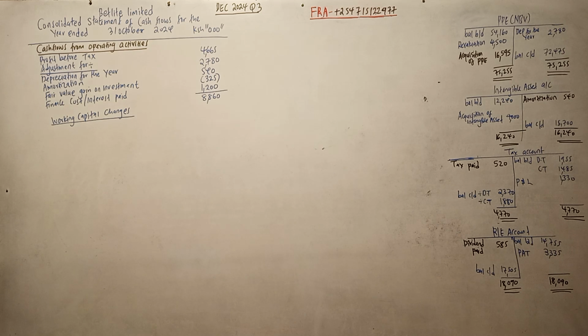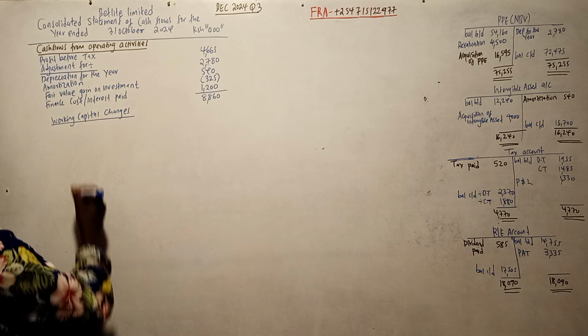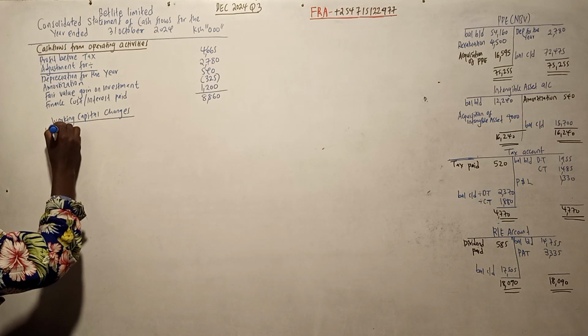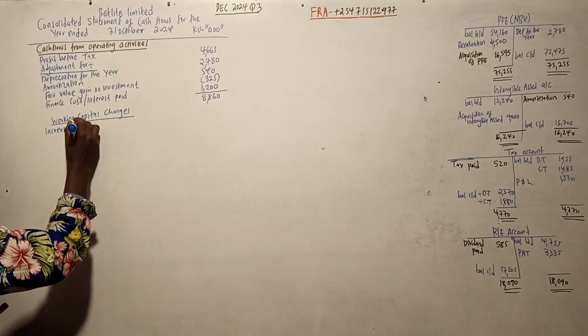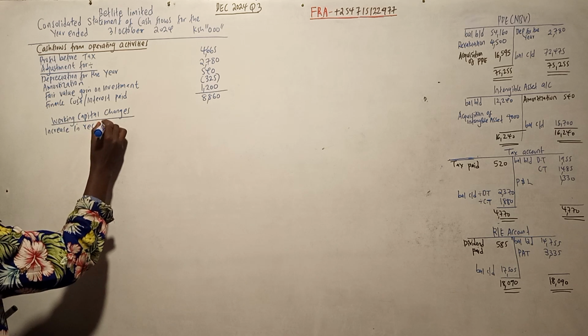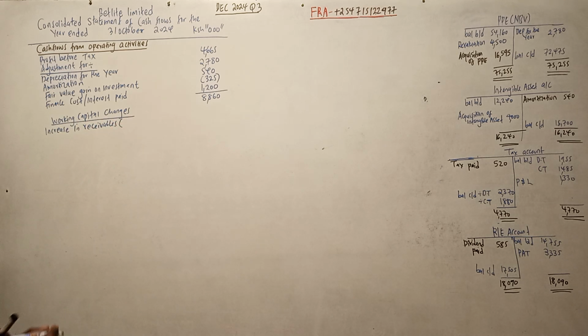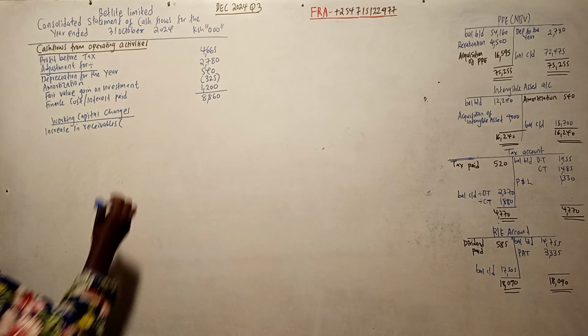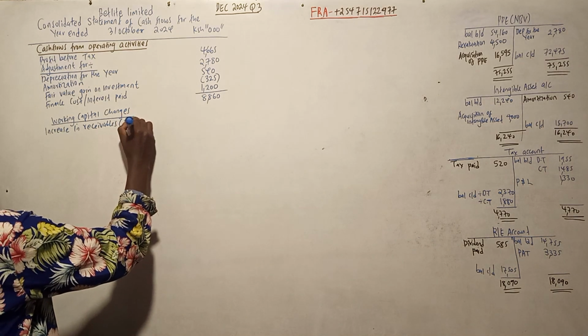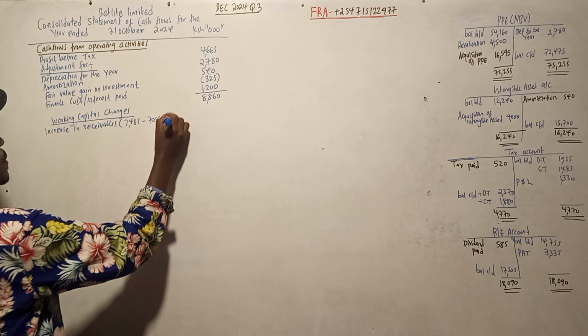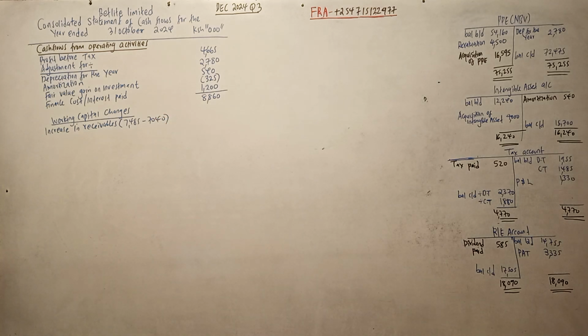It was 7,040. It increased to 7485. So we have an increase in inventory. What is the increase? Let us see, 7485 minus 7040.